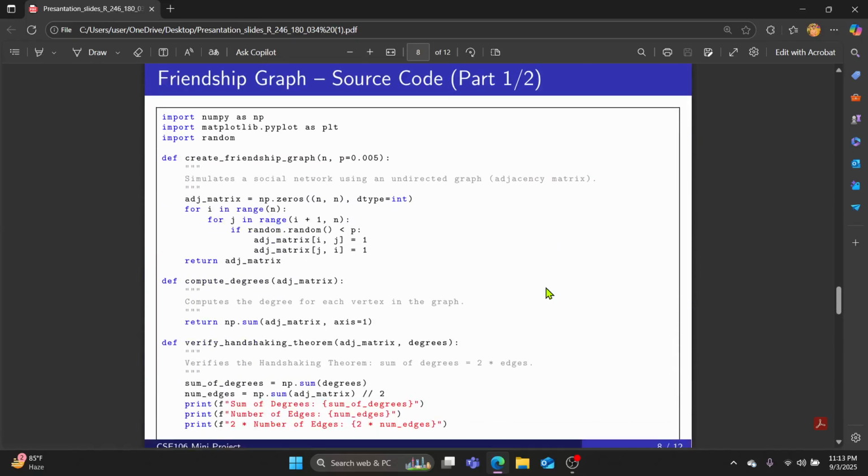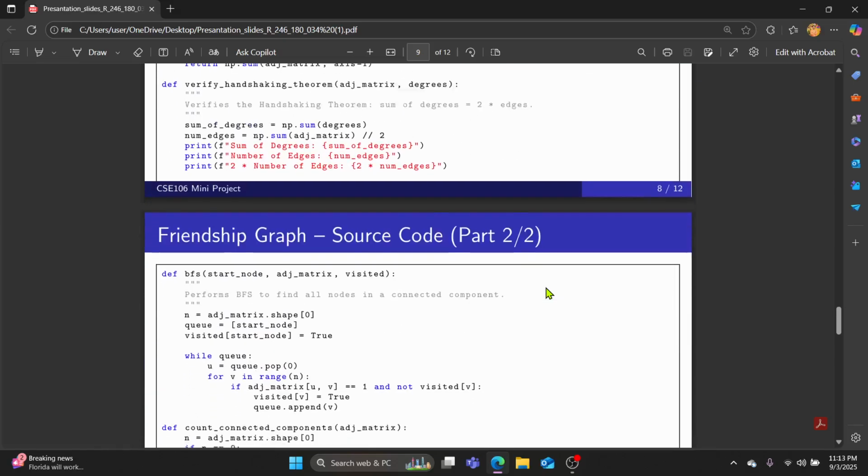Here is part 1 of the code for the friendship graph. In this part, we implemented the graph using an adjacency matrix. We used BFS, breadth first search, to count connected components. Our results showed that as the number of users increases, the number of connected components decreases. In other words, larger networks become more connected and unified.